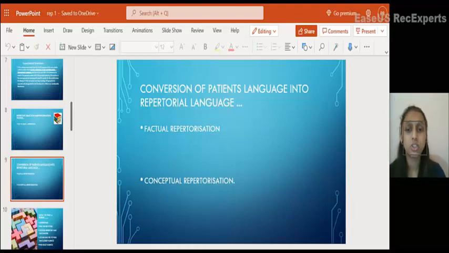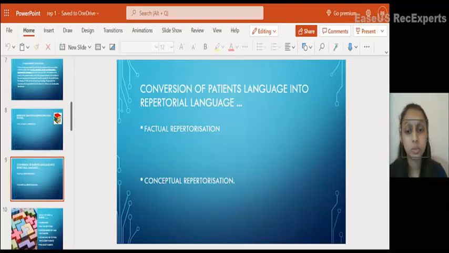So what is factual repertorization? The symptoms are fact-oriented symptoms. Our interpretation is not at all needed in this kind of repertorization. Here the symptoms can be mental or physical. Let's take fear of animals. We can easily and directly find fear of animals in the mind chapter. Our interpretation is not at all needed here. Fear of dark.